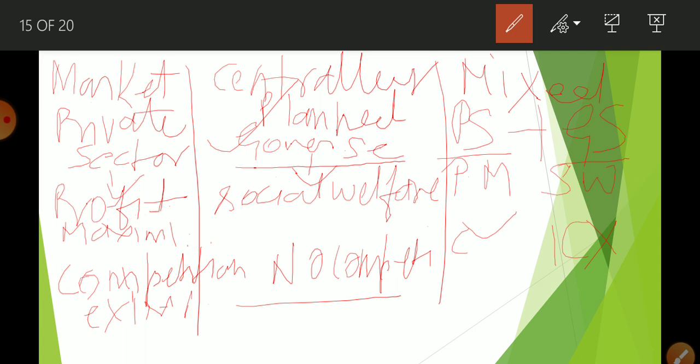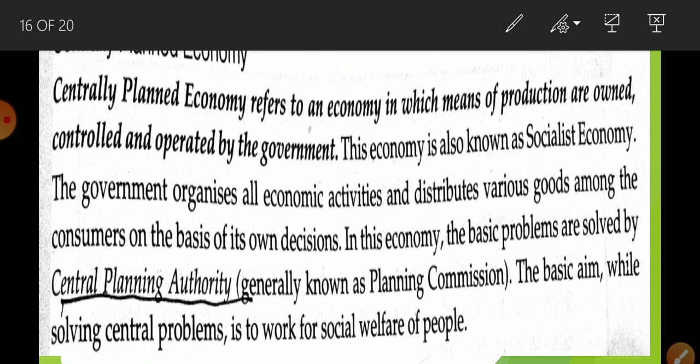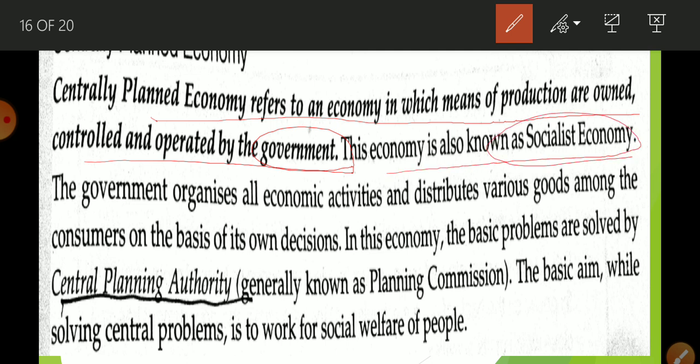If you talk about the private schools, there is too much competition. And if you talk about the government school, there is no competition. So I think you are able to understand. Let me explain with the help of the proof. The centrally planned economy refers to an economy in which means of production are owned, controlled and operated by the government. Okay, this economy is also known as a socialistic economy. The government organizes all economic activity and distributes various goods among the consumers on the basis of its own decision.